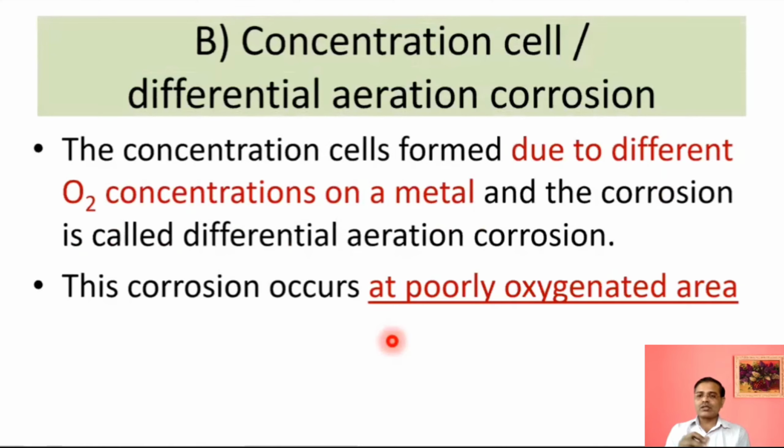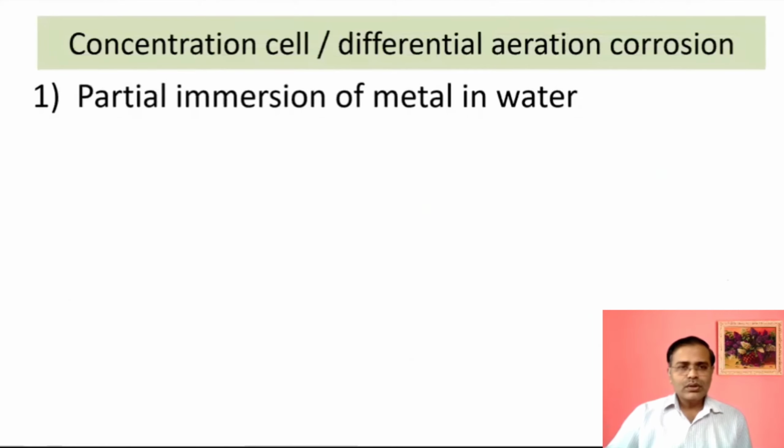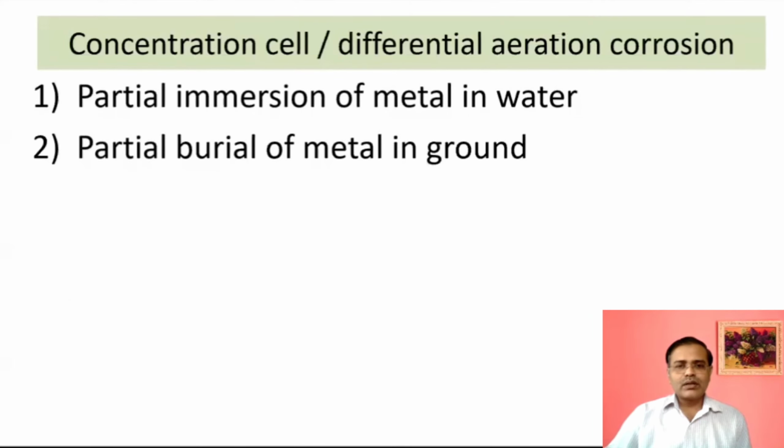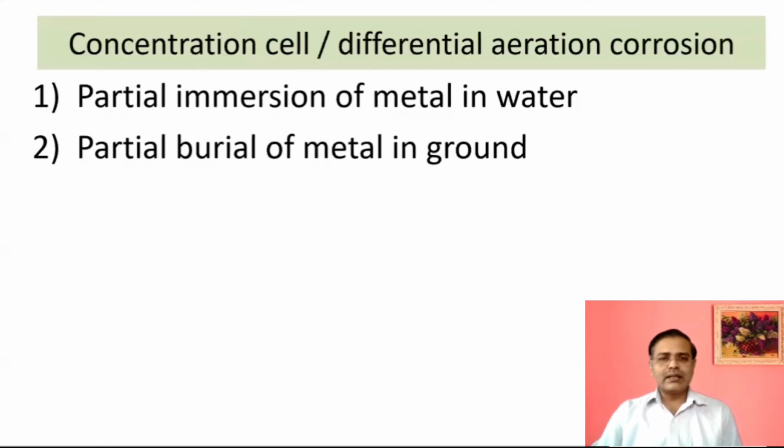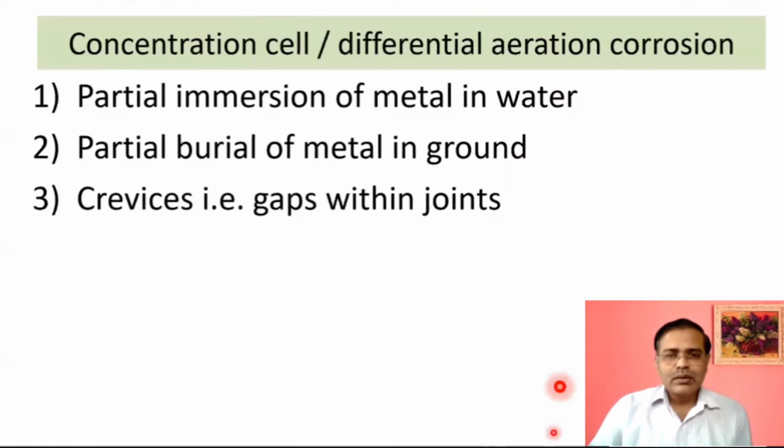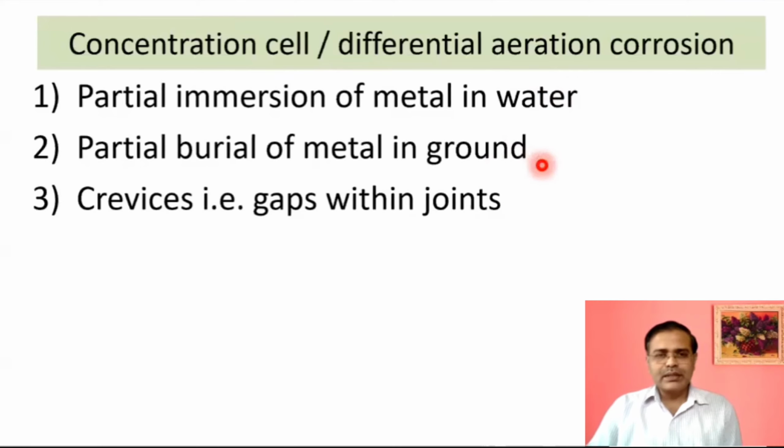It means some moisture or humid conditions are there, and that's why the corrosion will be more in the poor oxygen area, or where the oxygen is less. So, partial immersion of metal in water. If the metal is deep in water, then that applies. Partial burial of metal in the ground, like electricity poles and telephone poles, which can be deep inside the earth.